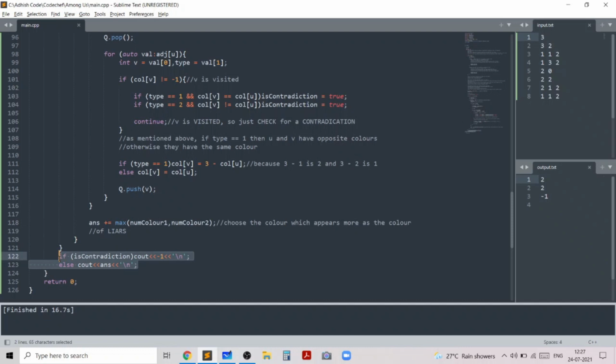And in the end, we just check for a contradiction. If there's a contradiction, the output will be -1, otherwise the output will be the answer which we have computed.